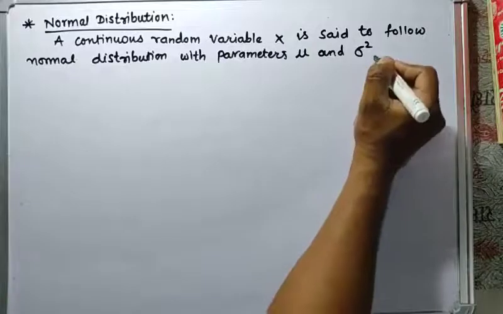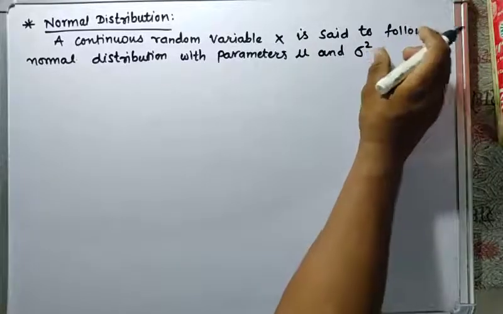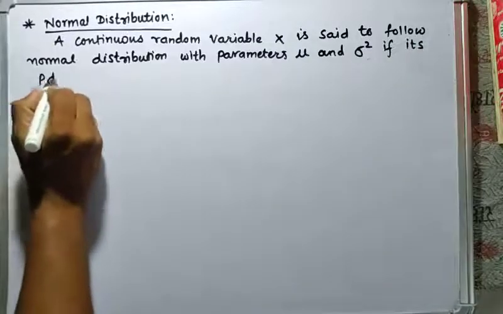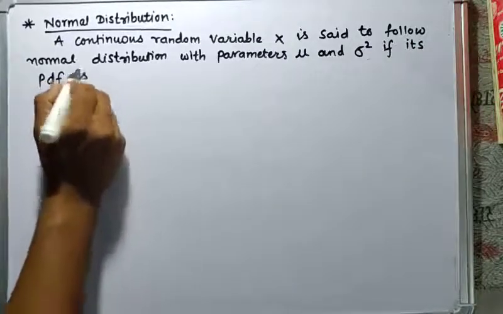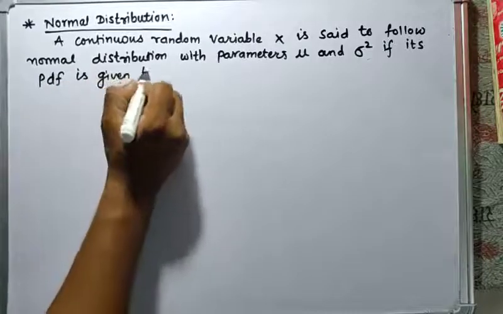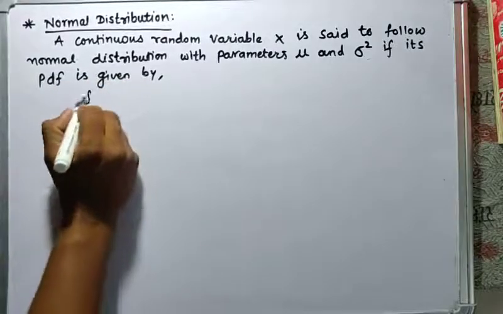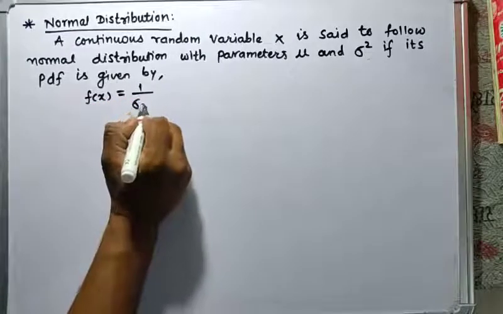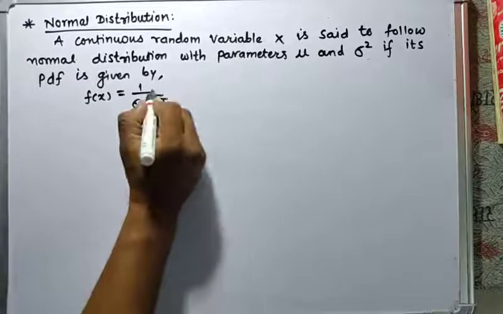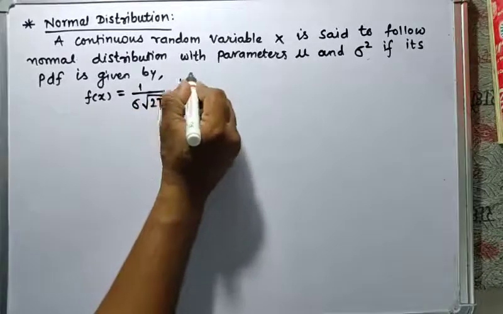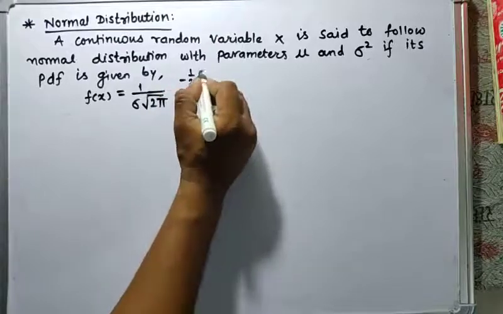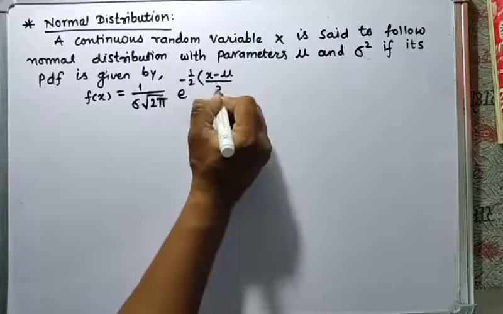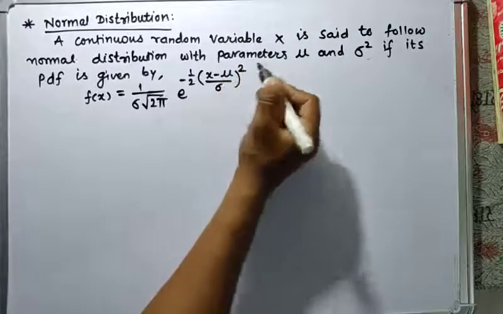If its PDF, its probability density function, is given by f of x is equal to 1 upon sigma times square root 2 pi into e raised to minus 1 upon 2 times (x minus mu upon sigma) whole square.